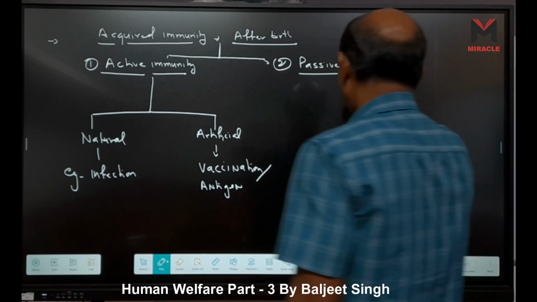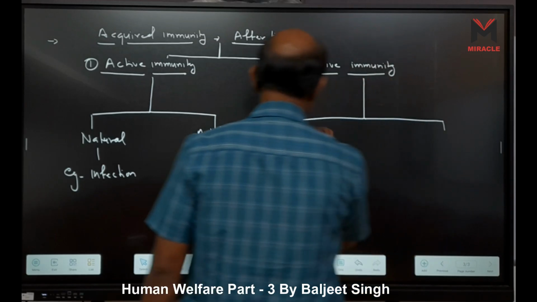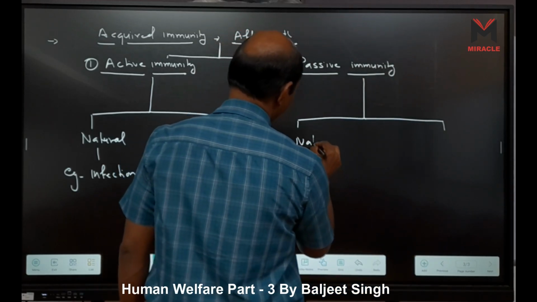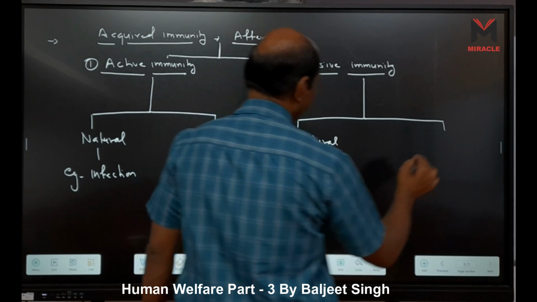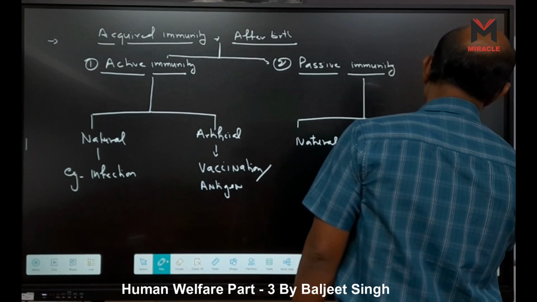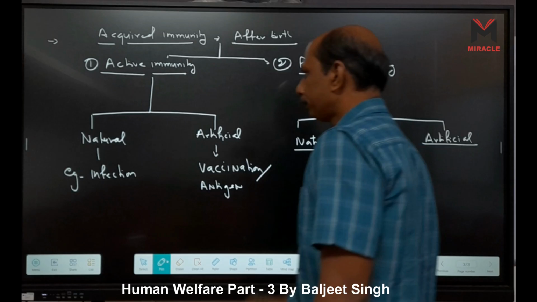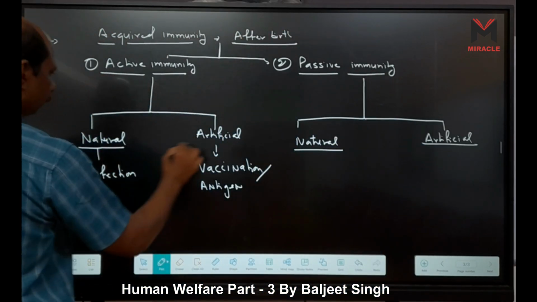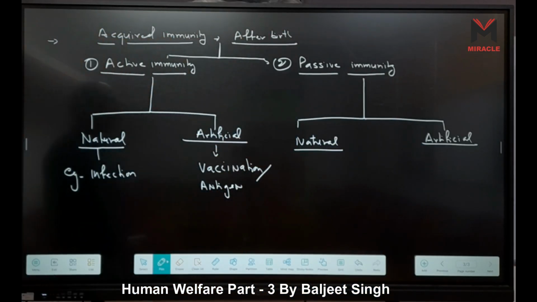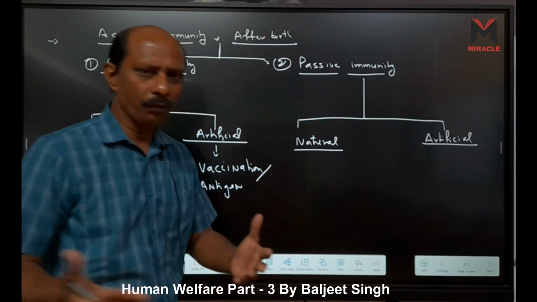Second is our passive immunity. Passive is also the same as this one, two types. One is natural and another one is artificial. Natural and artificial, right? So natural passive immunity means we get it from nature.